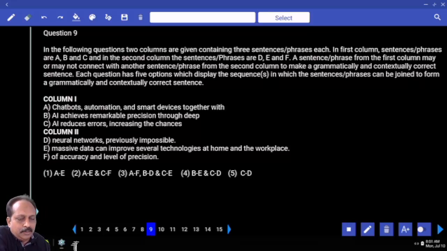Shall we go to the next one? Chatbots, automation and smart devices together with, underline the word device, here it is a noun. Use is a verb that you have to recollect. Together with neural networks, previously impossible, does not make any connection between these two. Massive data, together with massive data, can improve several technologies at home and the workplace. Seems right or wrong? These two form a pair.